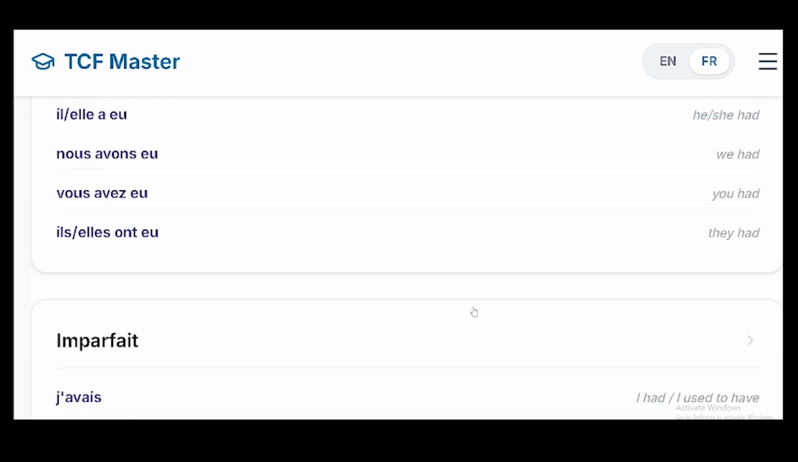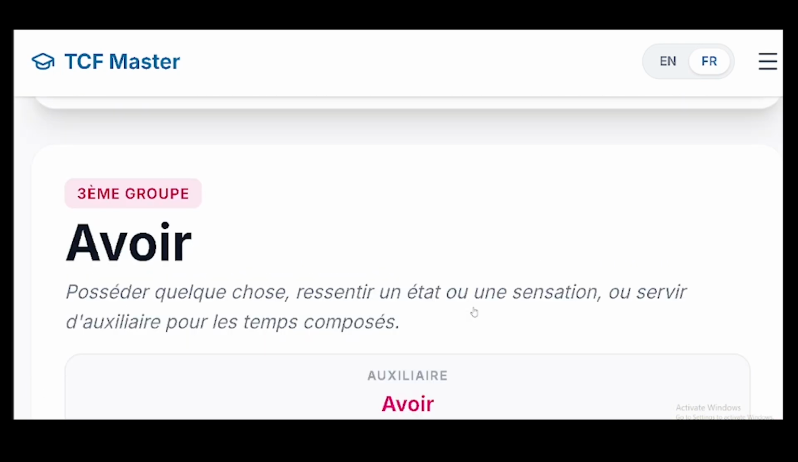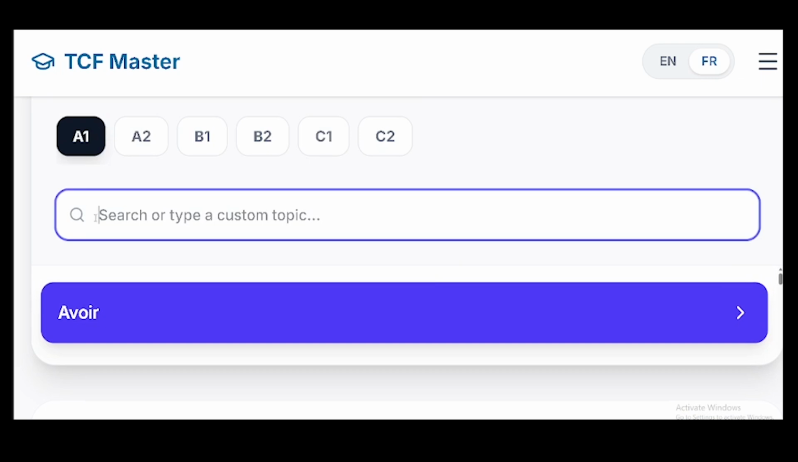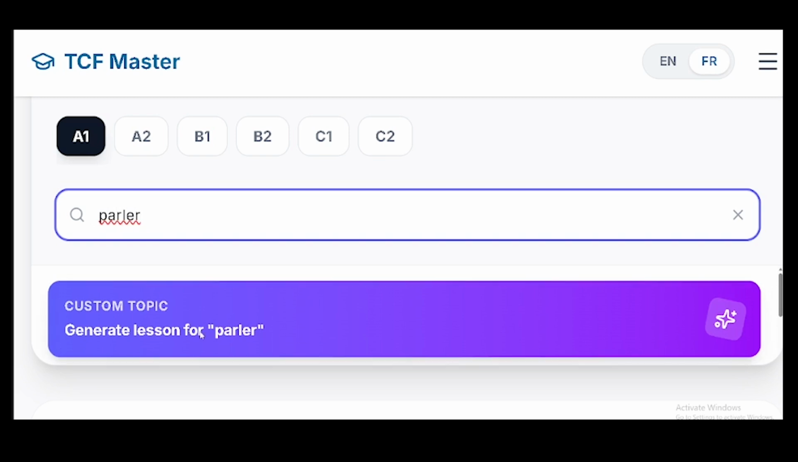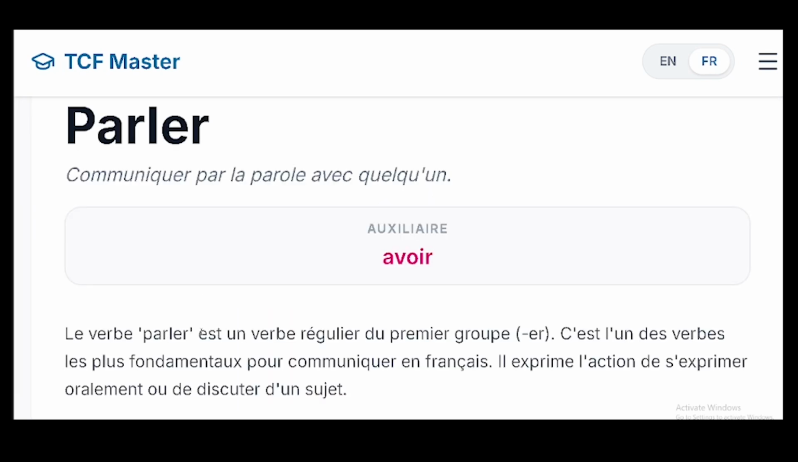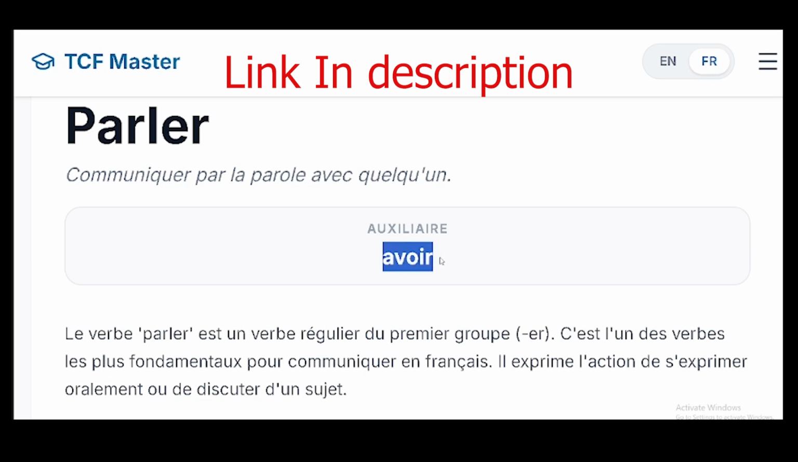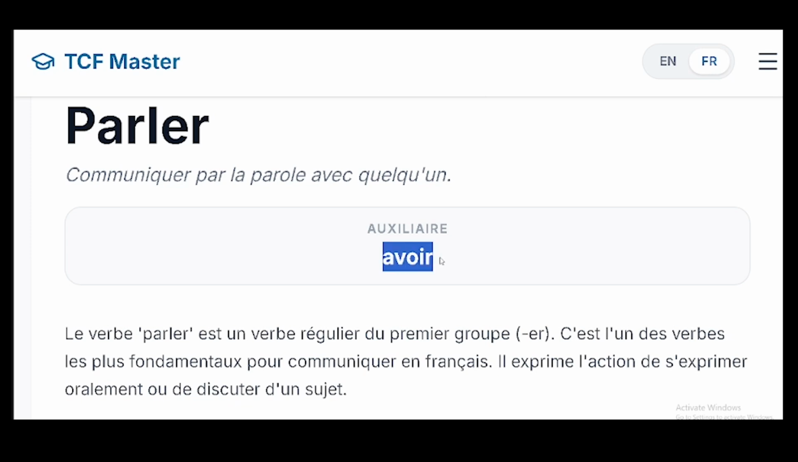For example, this verb that we are working on now, maybe there's a verb that you don't know how to conjugate. Just come here and type that verb. Just write the verb, maybe let's say verb parler. Voilà, verb parler. So just click on generate. Voilà, you can see this is parler. Now communiquer par la parole avec quelqu'un. That's the meaning of parler. You understand? So if you want to conjugate this verb in passé composé, you need to use auxiliary avoir. You see, very very good platform that can help you to master French in few months.